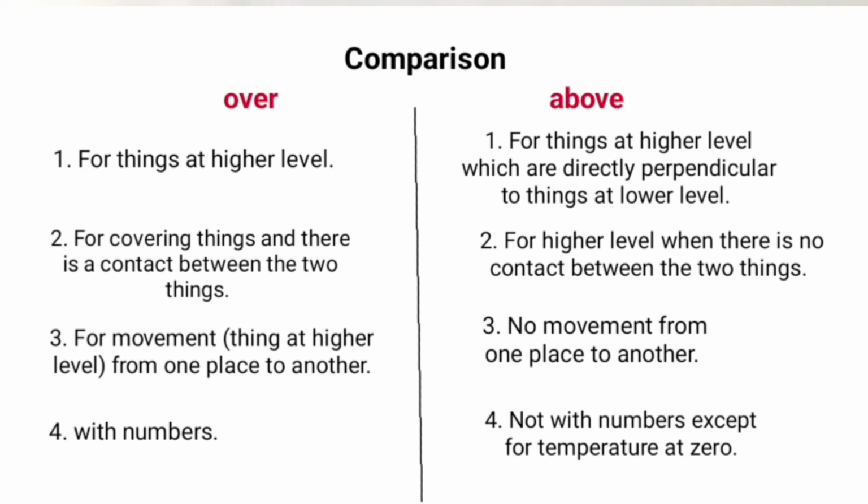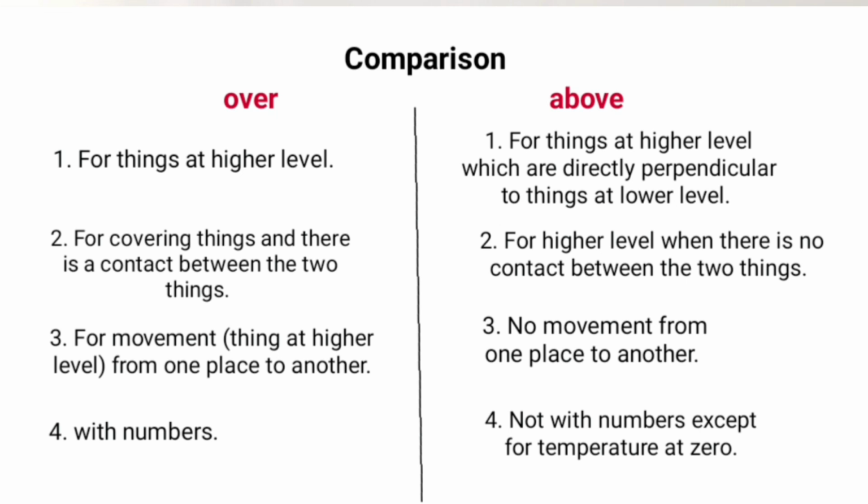Now, let's see the comparison between over and above. Over is used for all the things at higher level. Above is used for things at higher level which are directly perpendicular to things at lower level. Over is used for covering things and there is a contact between the two things. Above is used for things at higher level when there is no contact between the two things mentioned in the sentence.